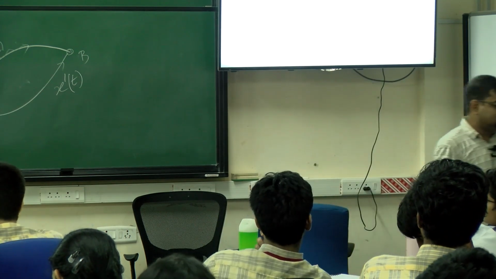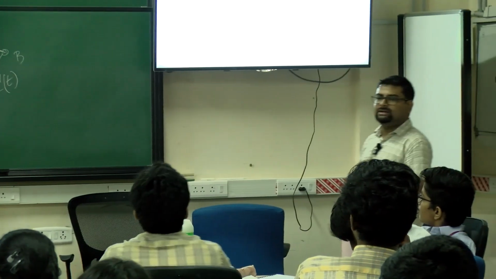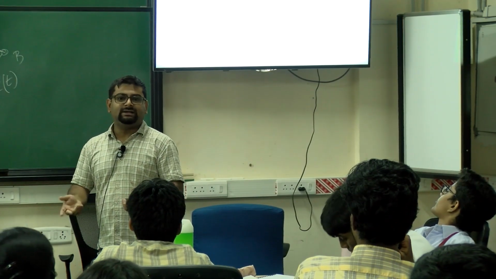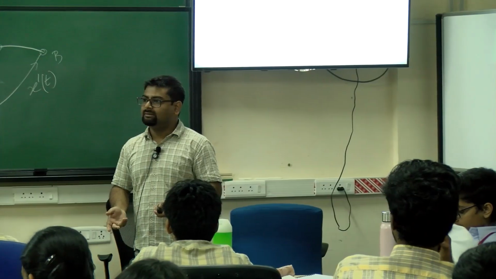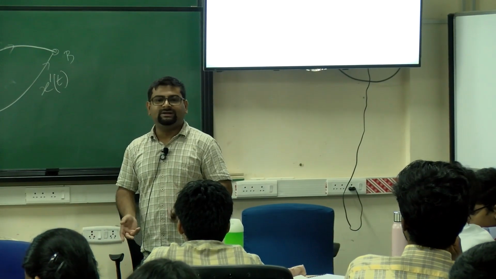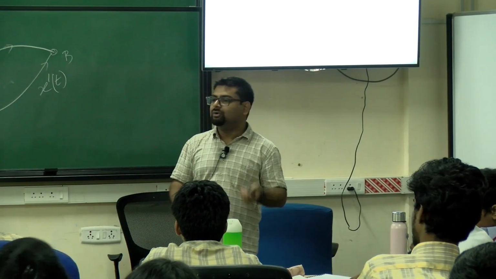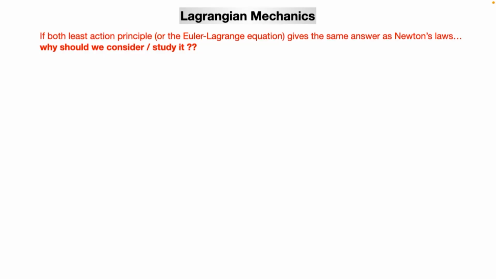Now the question is, if the least action principle or the Euler-Lagrange equation is the same thing as Newton's law, why do we study it? Why do we consider it? First, it will make our life simple. Because when you do Newton's law, you have to take these free body diagrams in a very weird way, and it can make our life very complicated. But here, writing down the Lagrangian only takes noting down two energies, kinetic energy and potential energy.